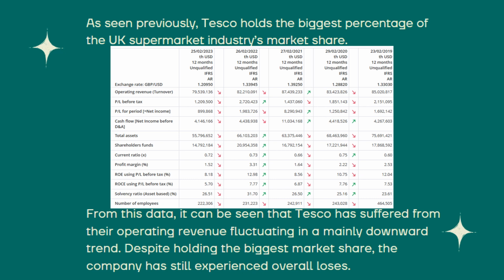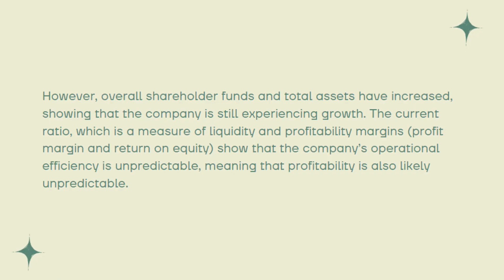If we look at this data, which has been taken from Orbis, we can look at the financial report and see that Tesco has suffered from their operating revenue fluctuating in a mainly downward trend. Despite holding the biggest market share, the company has still experienced overall losses. However, overall shareholder funds and total assets have increased, showing that the company is still experiencing growth. The current ratio, which is a measure of liquidity, and profitability margins, which are profit margin and return on equity, show that the company's operational efficiency is unpredictable, meaning that profitability is also likely unpredictable.